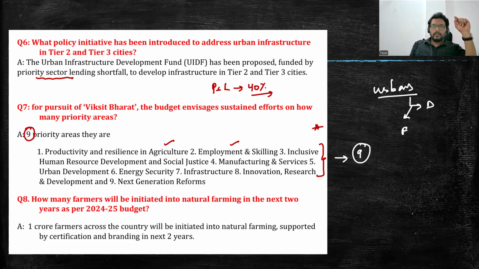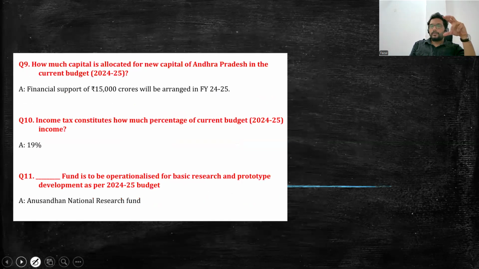How many farmers are to be initiated into natural farming? Just remember this number: it is 1 crore. He will give you options like 10 lakhs, 1 lakh, etc. 1 crore farmers across the country will be initiated into natural farming, supported by certification and branding, in the next 2 years. So for the next 2 years, they will be supporting the promotion of natural farming. Paramparagat Krishi Vikas Yojana and all these schemes will again try to promote natural farming. How much capital is allocated for the new capital of Andhra Pradesh in the current budget? That is 15,000 crores of financial support.